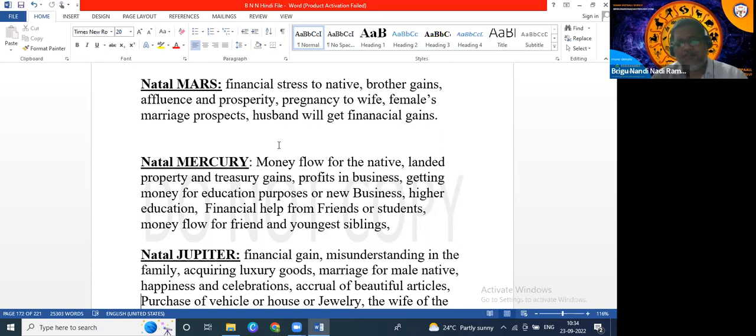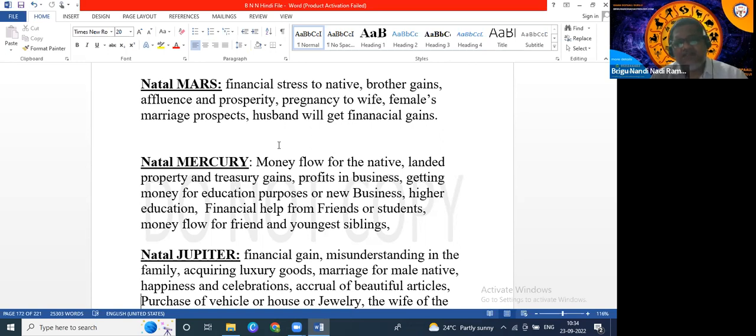Suppose he wants to go abroad to pursue higher studies, then he needs money. When will the native get money for education? When Venus aspects Mercury, there is a possibility of getting higher education, and he will get money for it.